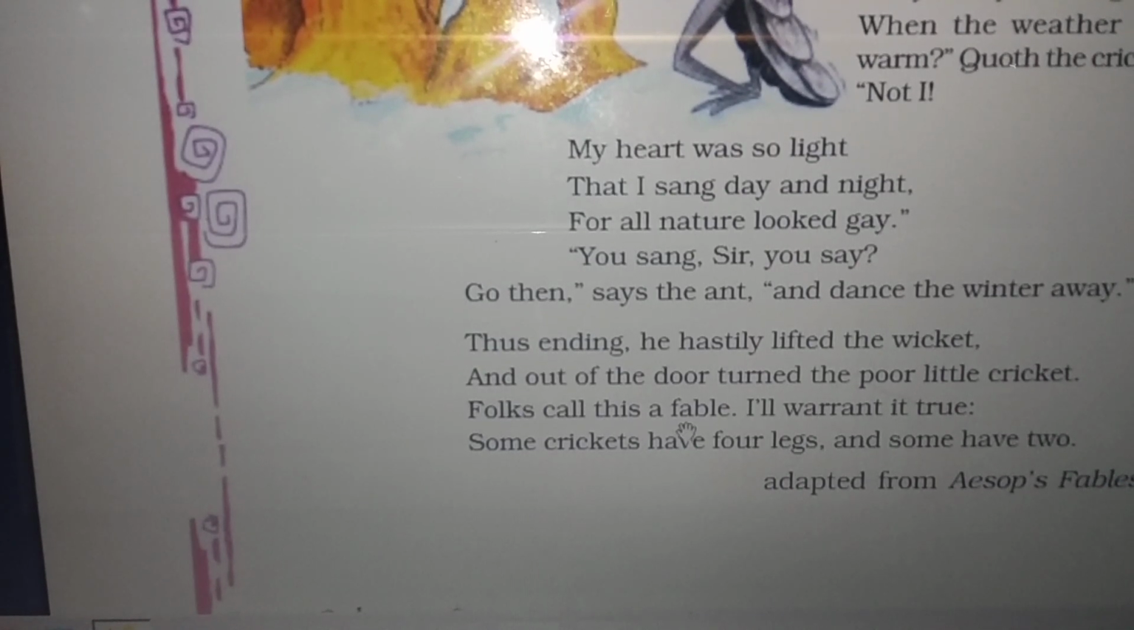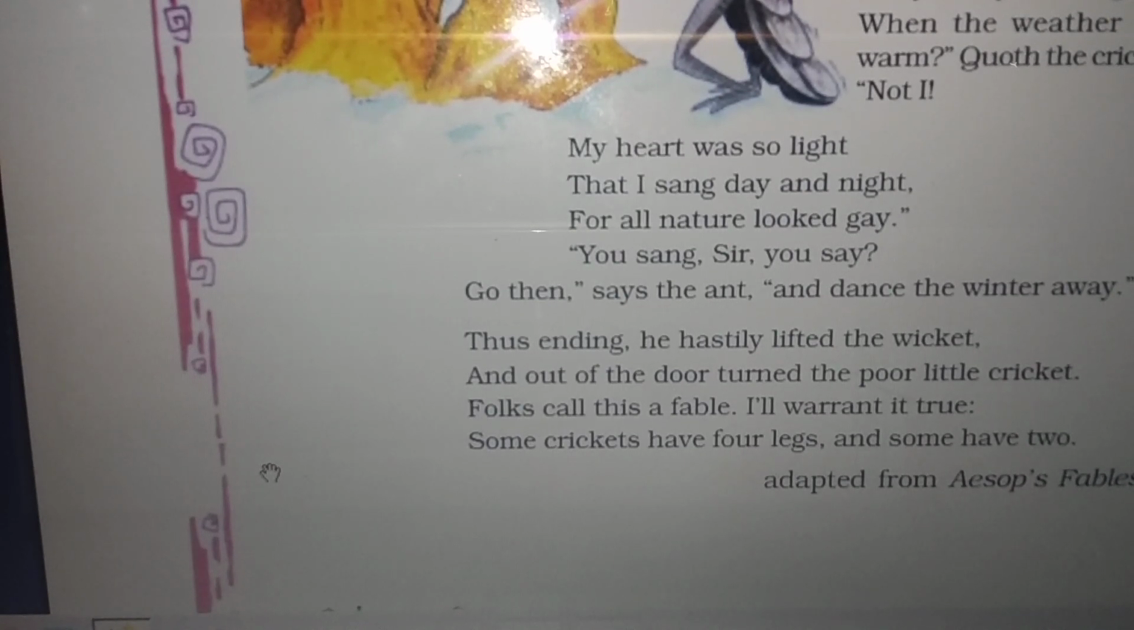Folk call this a fable. Folk here means people. So people call this a fable. I will guarantee it true. But yeah, this is actually true regarding our life. We never plan for our future, and that is why at the end of the time we have to suffer. So there are two types of people. Some are very hardworking, who will always plan very carefully and meticulously, but there are some people who will not plan for the future. They will just act as they wish. This poem speaks a lot about our far-sightedness. So people who are far-sighted, they do not have to suffer.